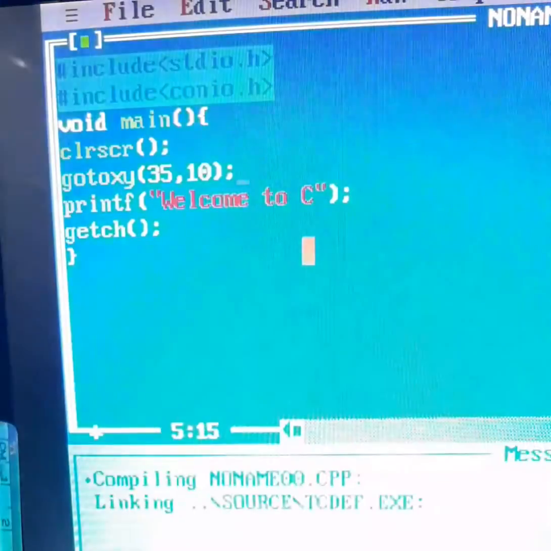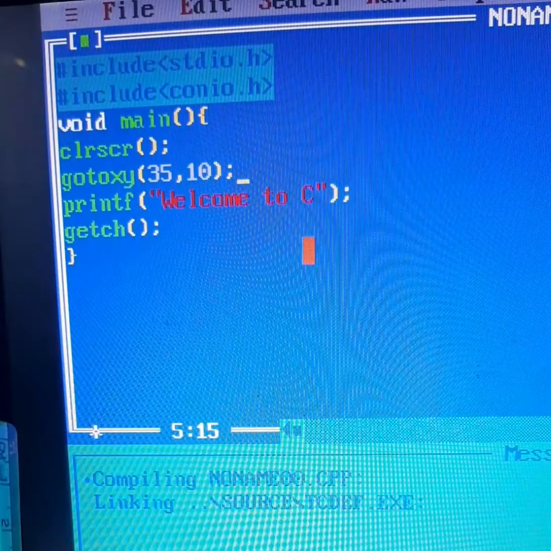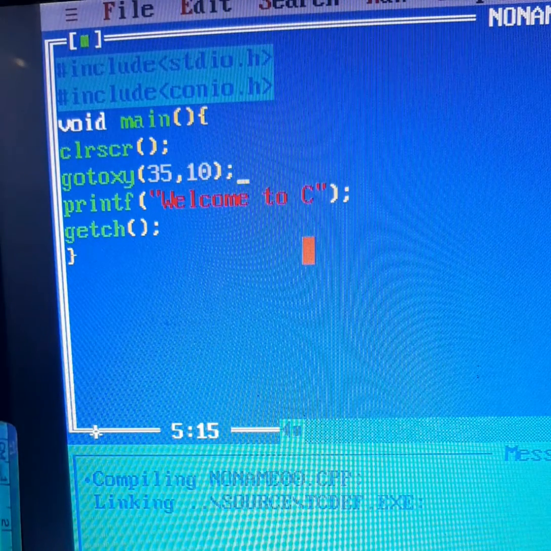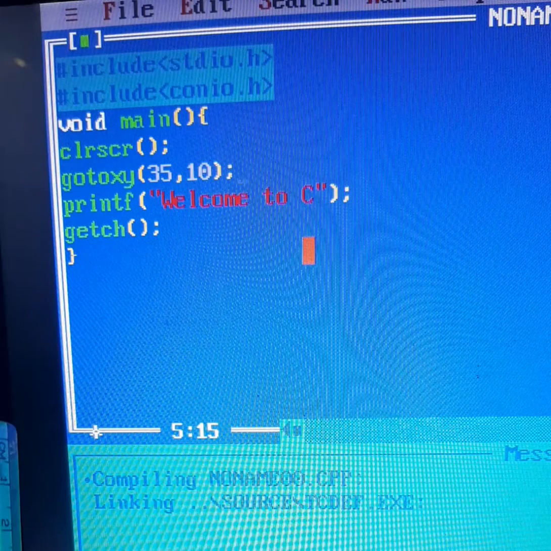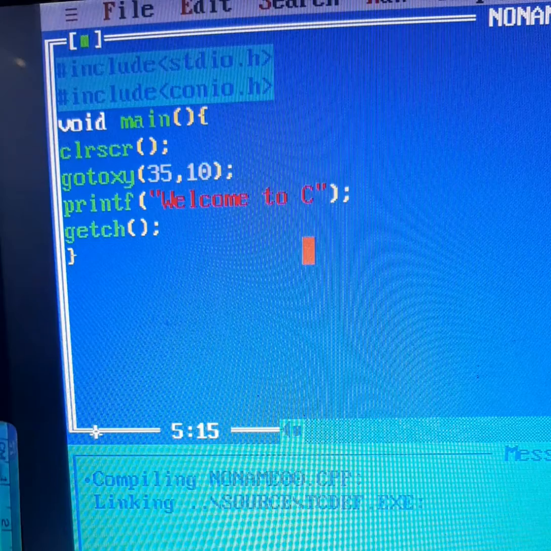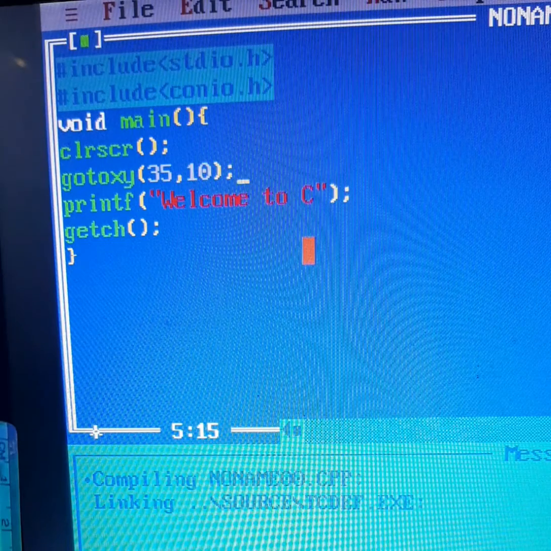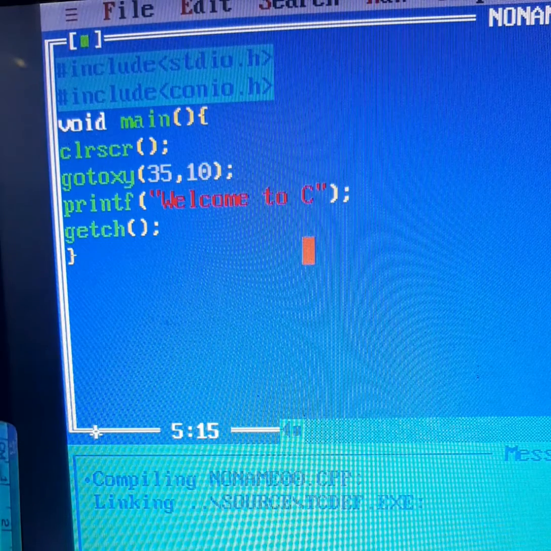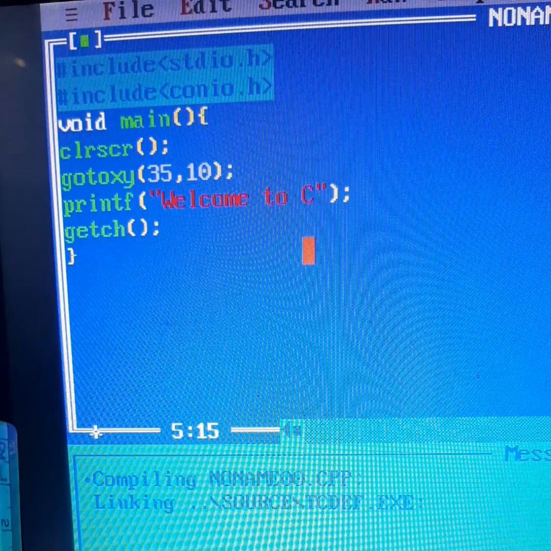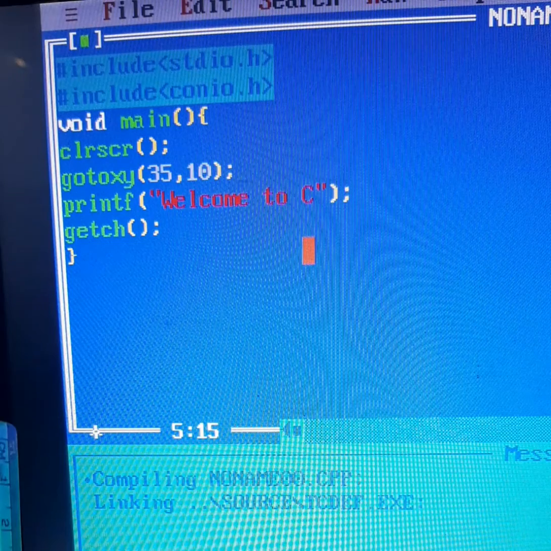So the gotoxy function is also provided by conio.h. We have seen that I have used all three functions of conio.h here: clrscr, gotoxy, and getch. Those of you who are using other software will not have this facility, and they can use other functions which we are not going to discuss in this video. We are going to discuss only Turbo C++, on which I am working.